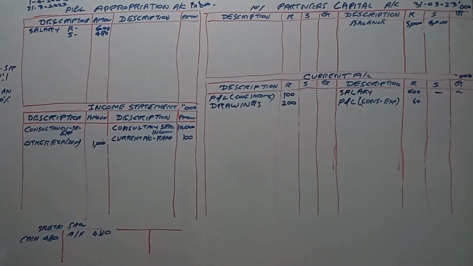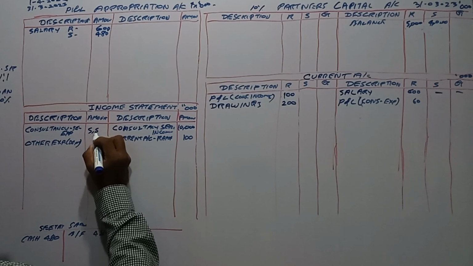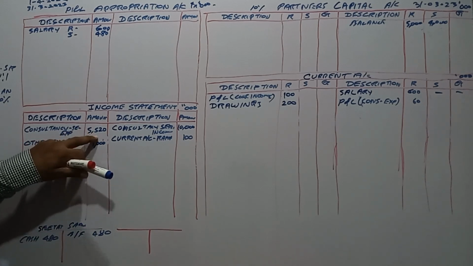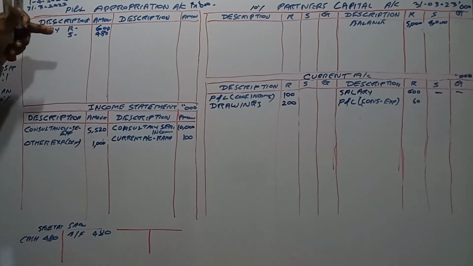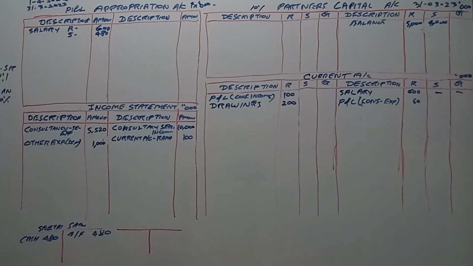Consultancy service expenses how much? 5,520, right? We have to deduct it from the consultancy service expense. The salary paid to Sita is included in the consultancy service. It has been removed and put here, right?